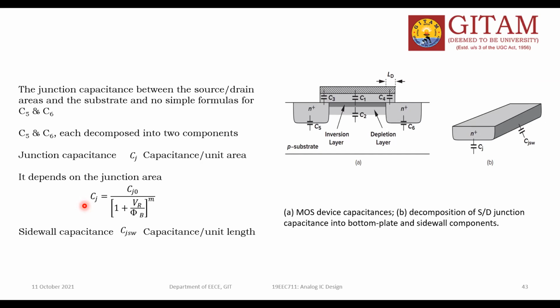CJ is equal to CJ0 divided by (1 plus VR by phi B) to the power n. CJ depends on the junction area, but CJSW depends on the perimeter of the junction.